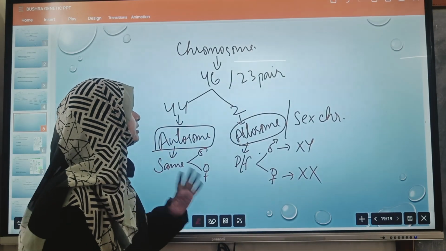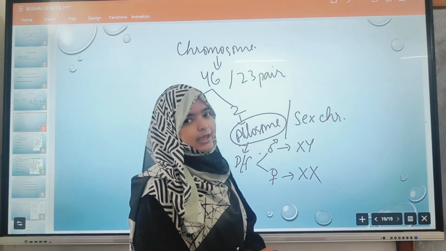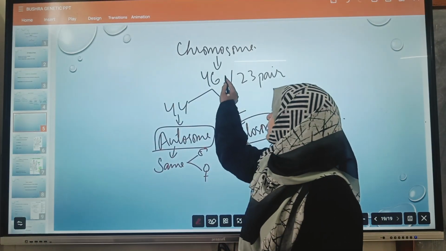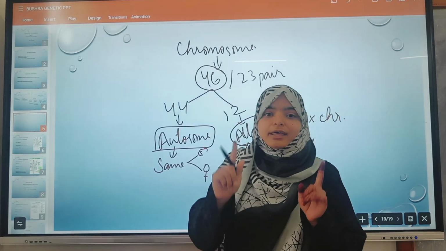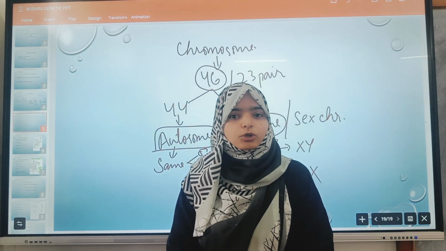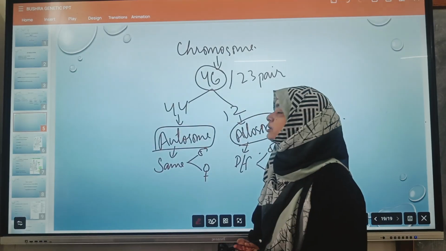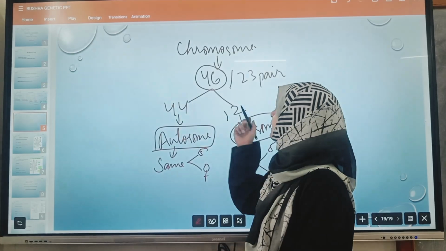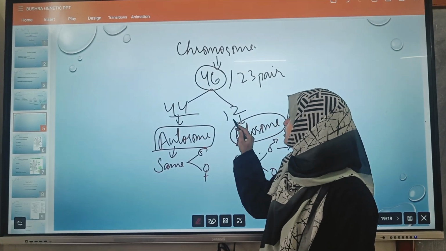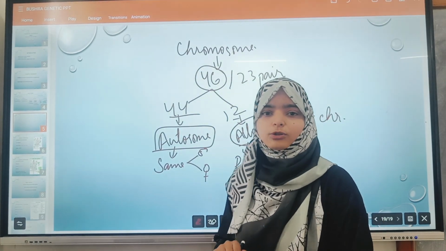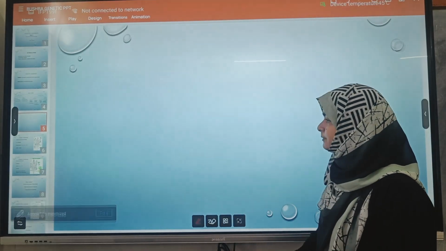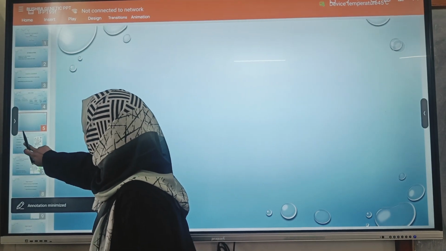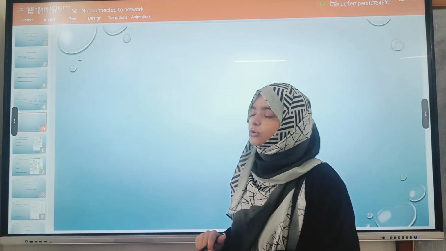I hope you clearly understand how many chromosomes we have, because the number of chromosomes is very important for chromosomal disorder. To understand the chromosomal disorder, you must know how many chromosomes we have, out of which 44 are autosomes and 2 are sex chromosomes or allosomal chromosomes. Is it clear? Okay.